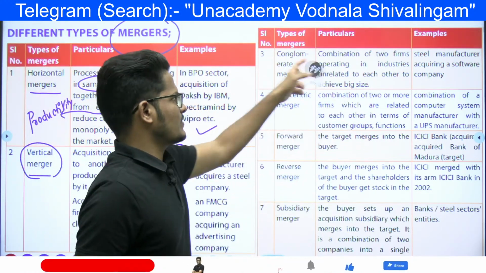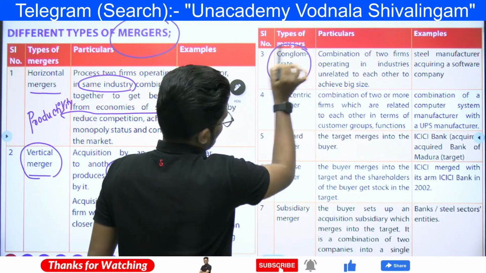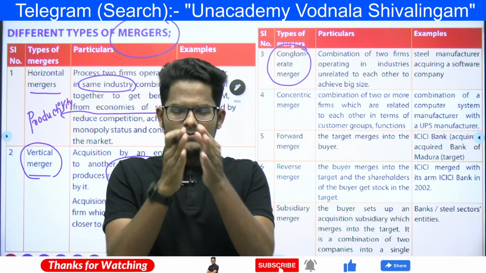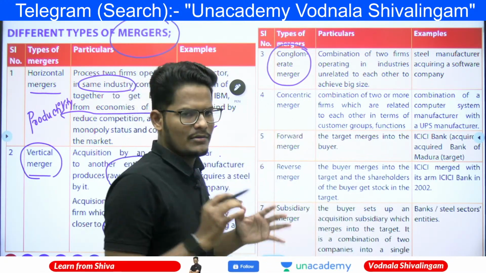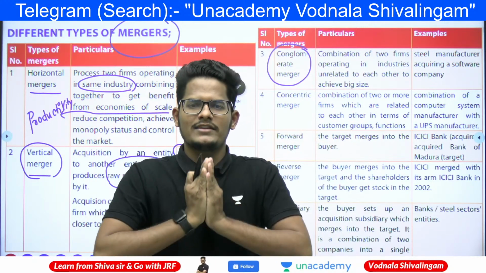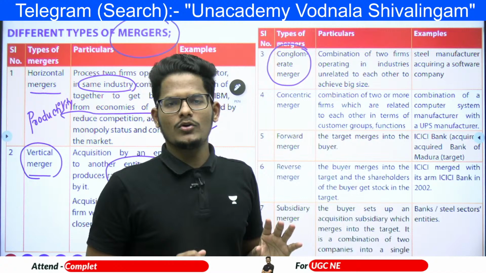Next, the third type of merger is the conglomerate merger. What is a conglomerate? Two unrelated industry companies coming together. It is like a marriage. Two unknown persons come together to lead their life for a long time, called a conglomerate.